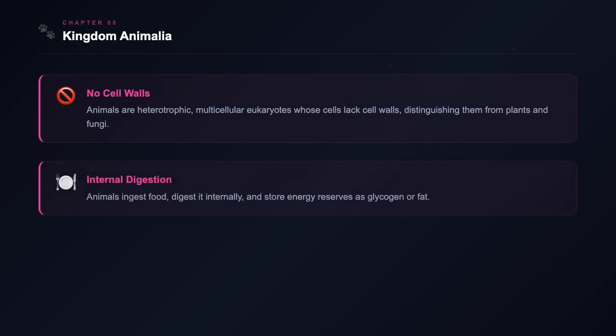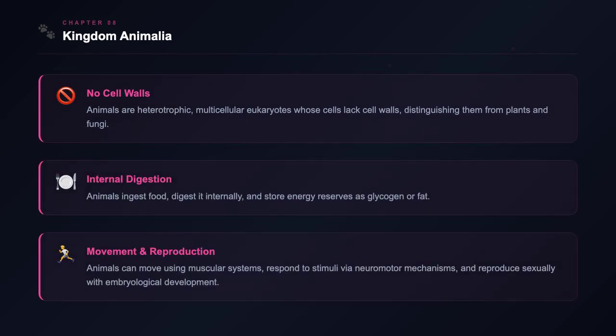Kingdom Animalia includes all animals, which are heterotrophic eukaryotic multicellular organisms. Their cells lack cell walls, distinguishing them from plants and fungi. Animals depend on plants for food, obtaining nutrition by ingesting it. Digestion occurs internally with reserves stored as glycogen or fat.